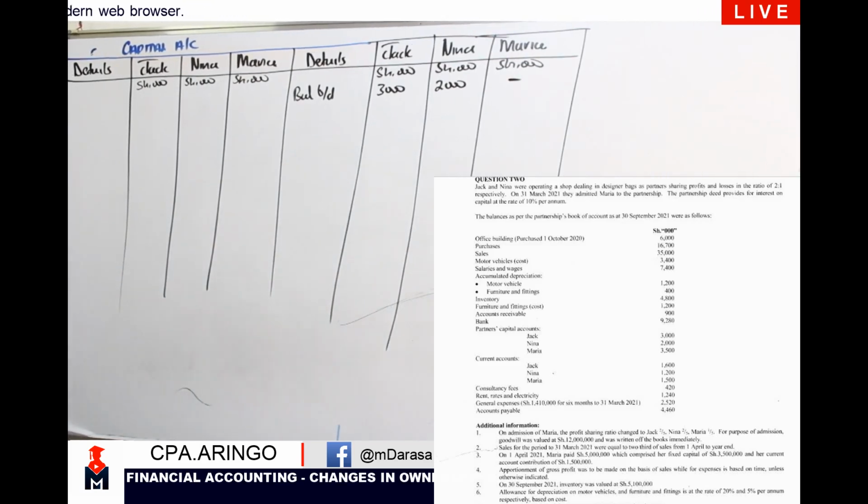This time round, we didn't have Maria brought down. But we're told that on admission of Maria, the profit sharing ratio changed to 205, 205, 15. For purpose of admission, goodwill was valued at 12 million and was written off the books immediately.